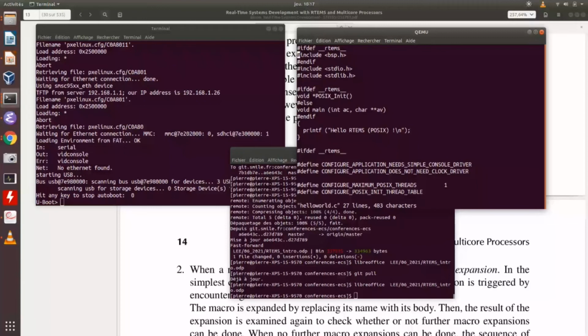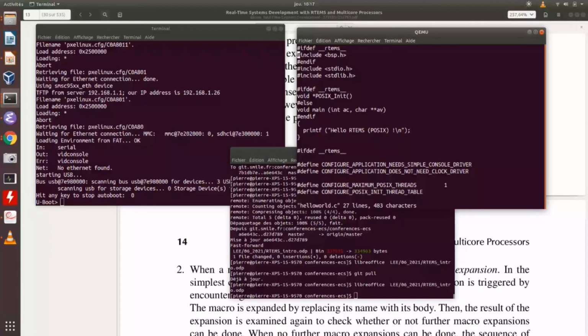If I compile with GCC, I can execute the application because it's POSIX. But if I compile with make clean, make, I will compile for RTEMS. So in the optimize directory, you have the hello_world.exe.